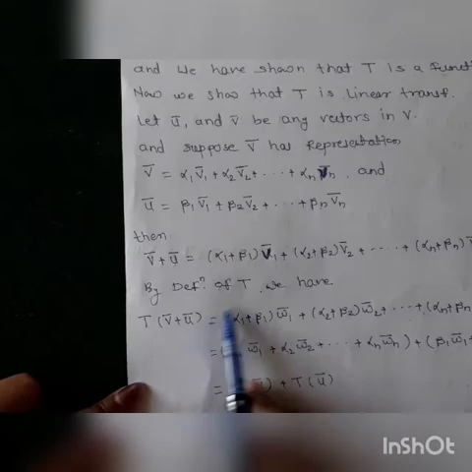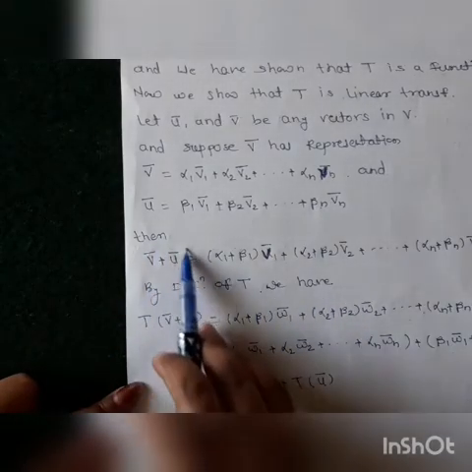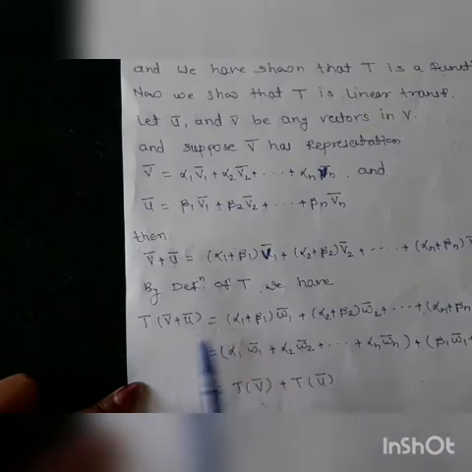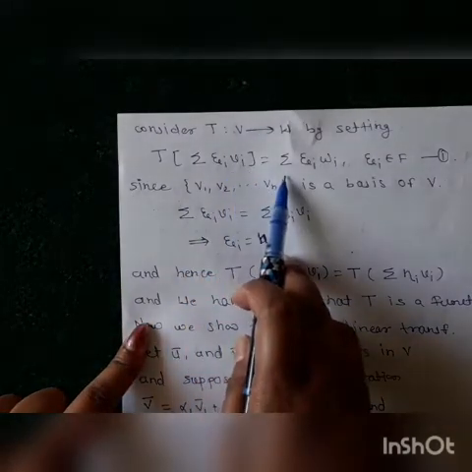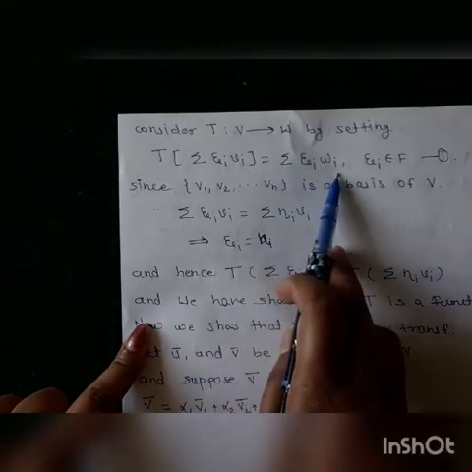Now by the definition of T, if we apply T on this side, T of v bar plus u bar is equal to, look at the definition. Our definition is T of summation zeta i vi is equal to summation zeta i wi.